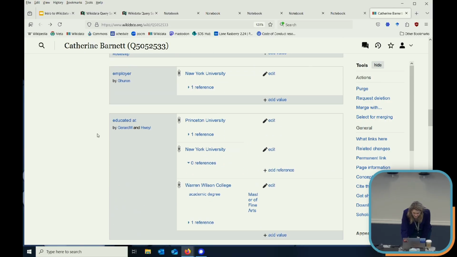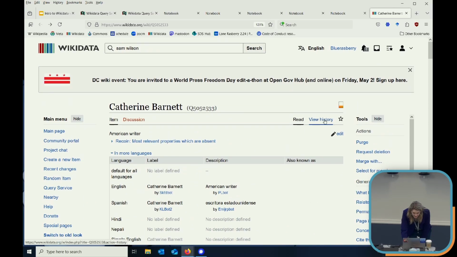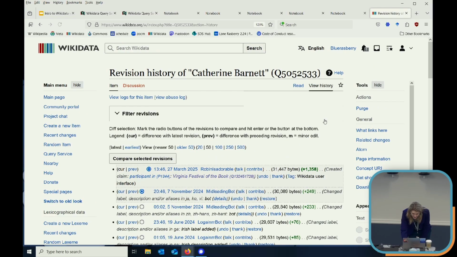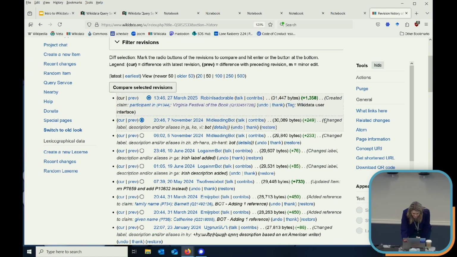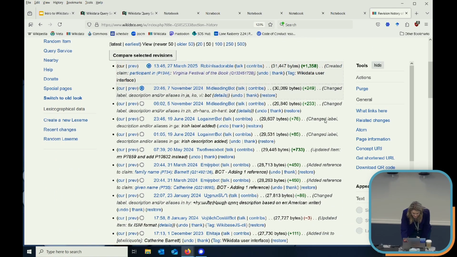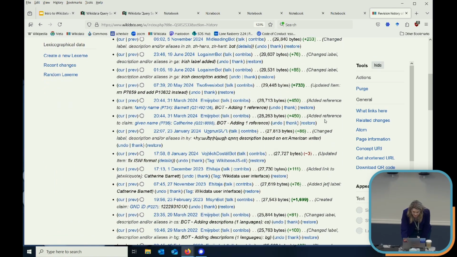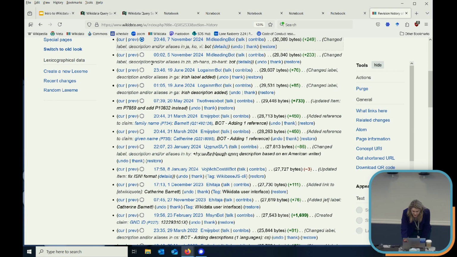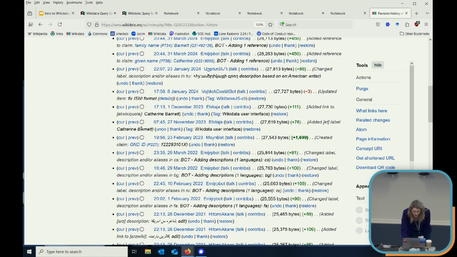There's a few things going on. So there's the history view. Just like in Wikipedia, you can see everyone who's ever edited a Wikipedia article. Here's the history log of everyone who's ever edited this Wikidata entry. You can look at it at a point in time and you can see where an error arose. So you can see when they edited, what they were editing, if it was a bot or a user, going all the way back to the creation of the entry.